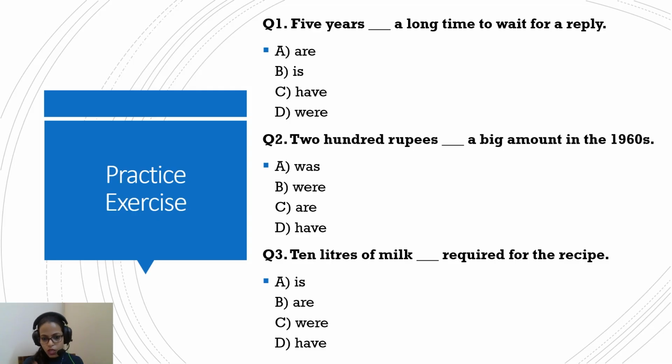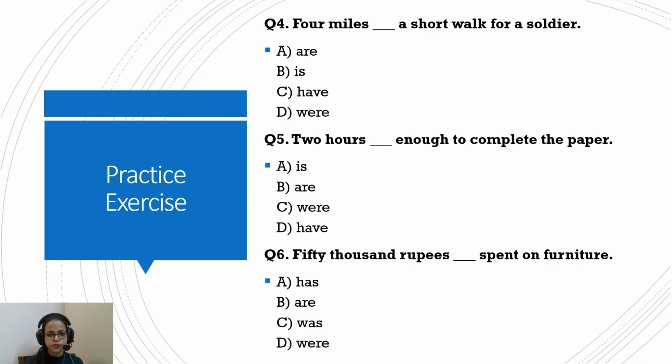Again, here we are referring to the whole amount of milk at one point, and we're not thinking about 1 liter here, 2 liters there. This chunk of milk in one container, 10 liters, is required for the recipe. So is, a singular verb. "4 miles dash a short walk for a soldier." Again, you're talking about this whole distance, this whole chunk as one unit. So "4 miles is a short walk for a soldier."